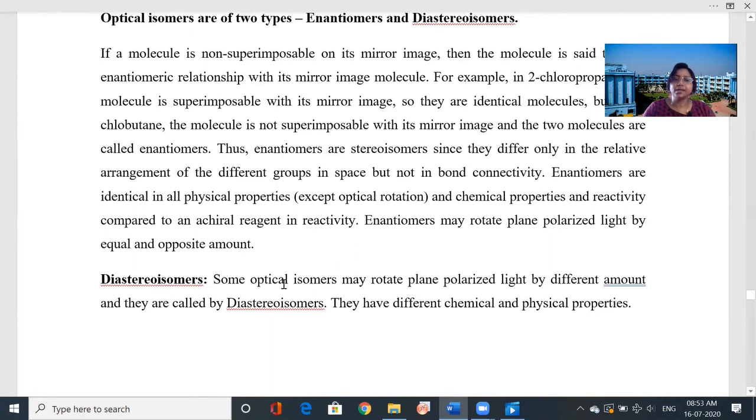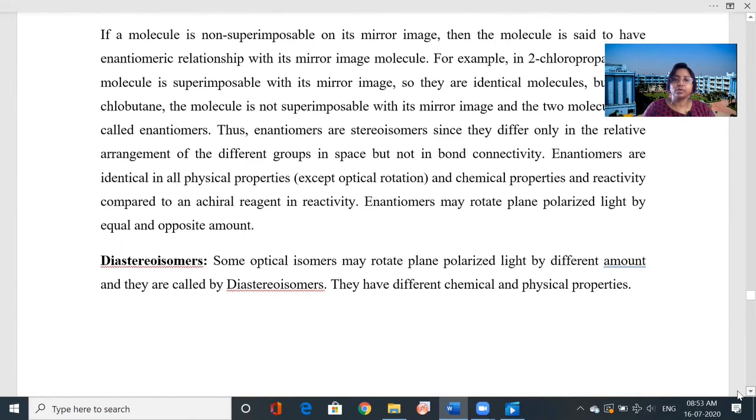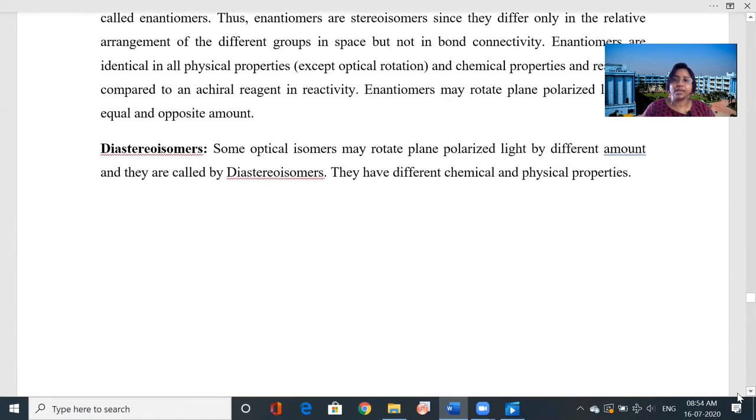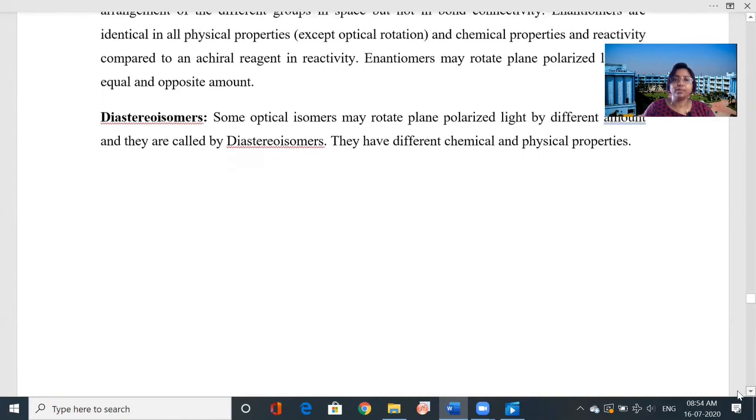And what are diastereomers? Some optical isomers may rotate plane polarized light by different amounts, and they are called diastereomers. They have different chemical and physical properties. They are completely different, but they are optically active and can rotate the plane polarized light.